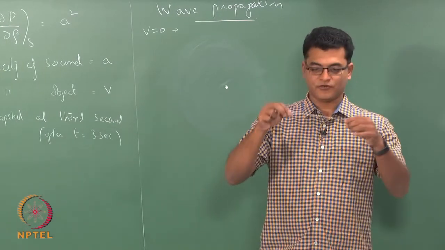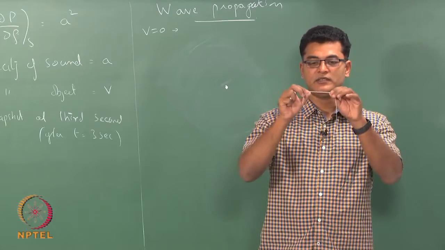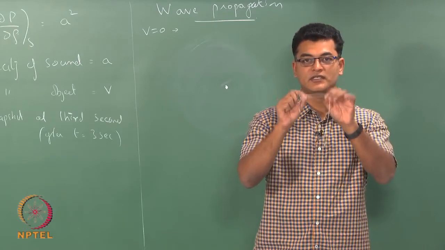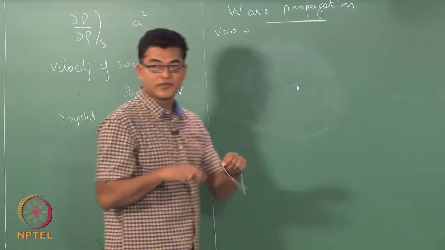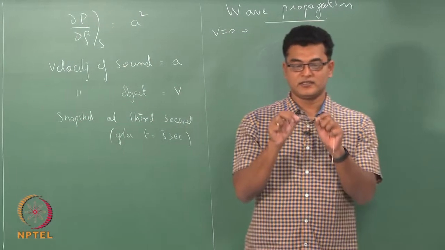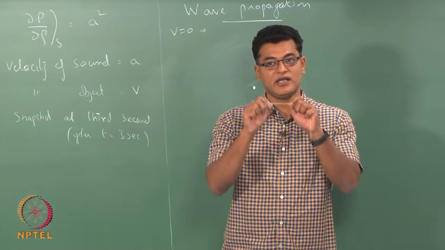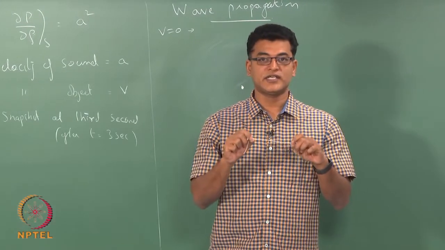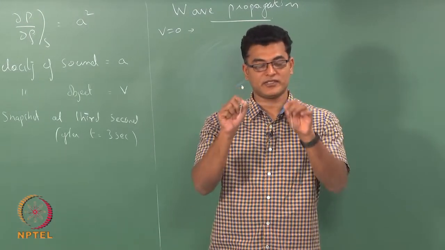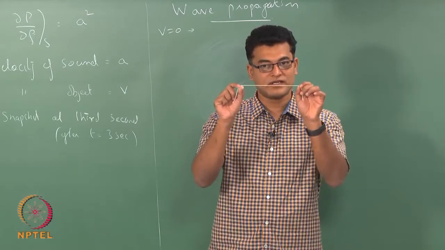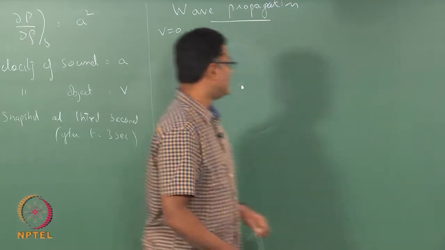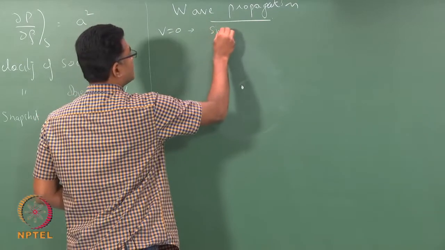There are 3-4 nodes. The distance between each of these nodes is say a. Okay. So, at 1 second the sound wave would have travelled a distance a. At 2 seconds the wave would have travelled 2a, and at the 3rd second the wave would have travelled 3a.